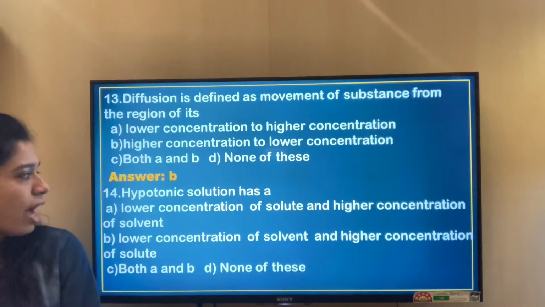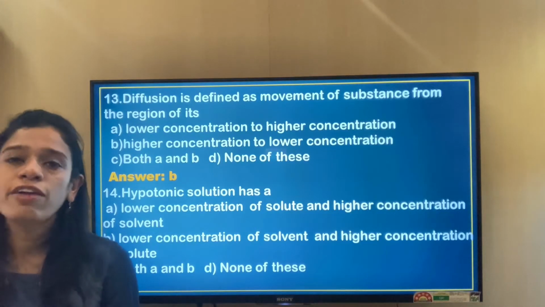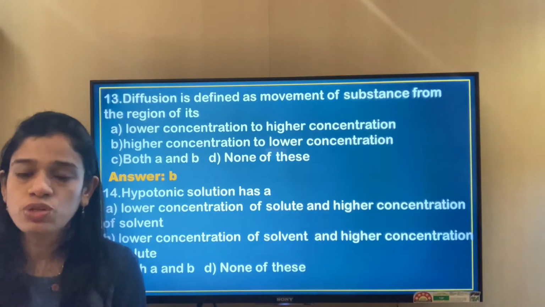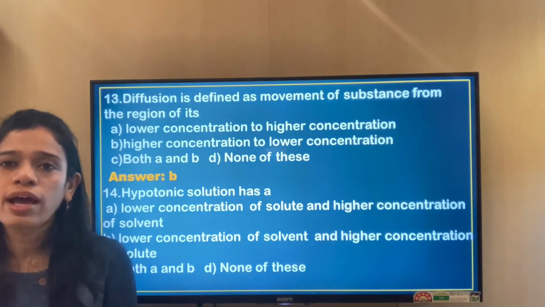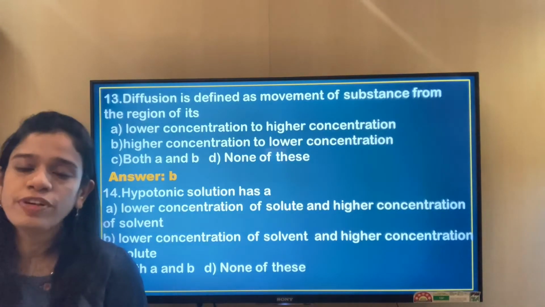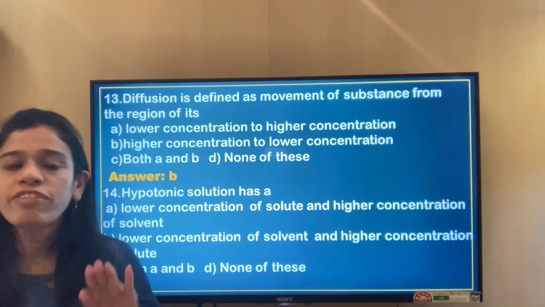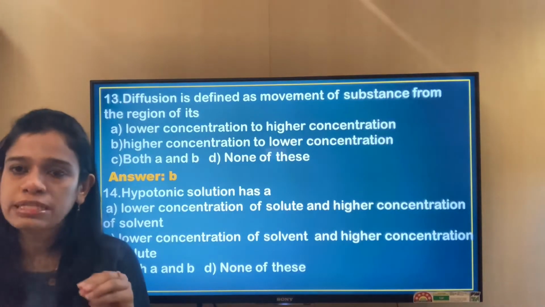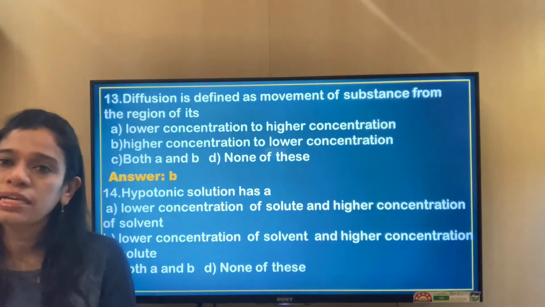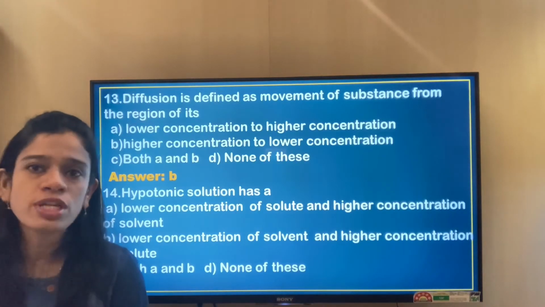Answer B. The next question: hypotonic solution has a lower concentration of solute and higher concentration of solvent. If you remember, we had discussed hypotonic solution, hypertonic solution and isotonic solution. In isotonic solution, the concentration of the solute and the solvent is more or less at the same level. So if you place a cell in the isotonic solution, the cell remains the same. It neither absorbs water, nor does it shrink by losing water.